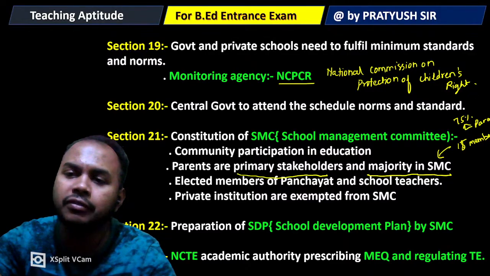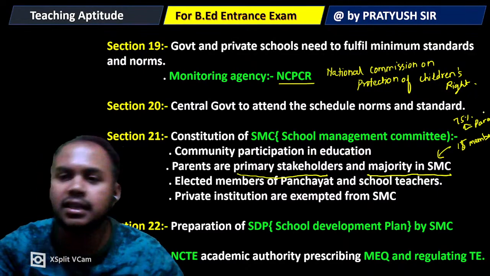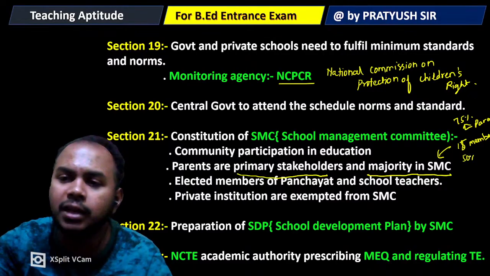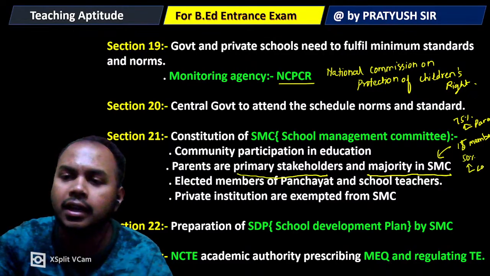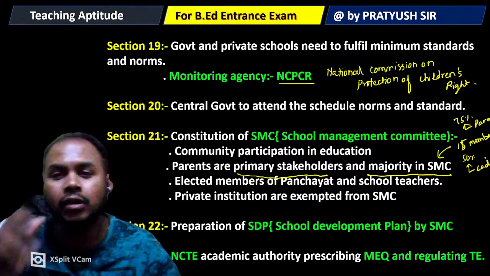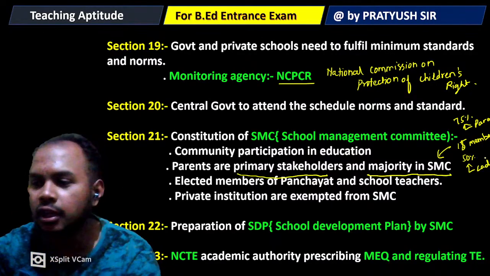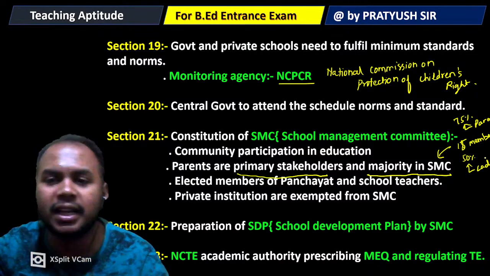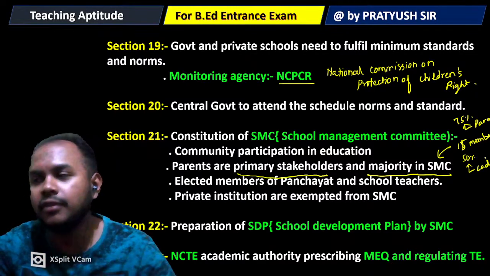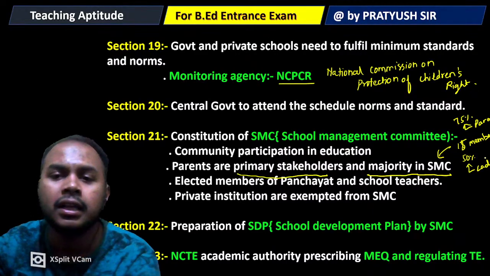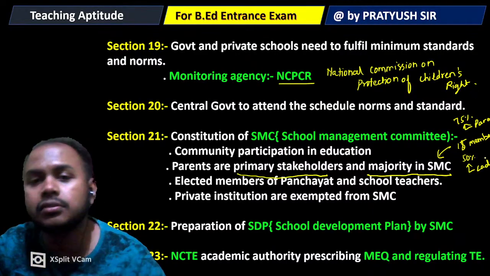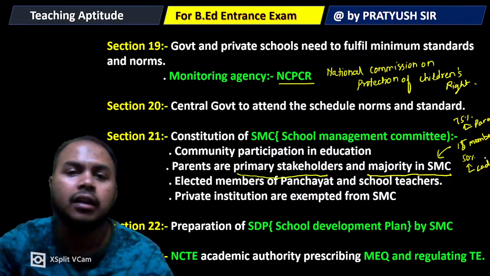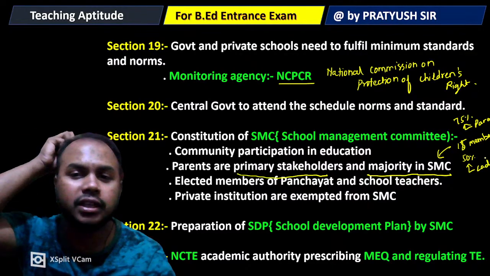75% out of the 15 members must be parents, and 50% out of them must be ladies. Equal representation from various classes must be ensured in the school management committee. So section 21 of RTE basically gives the right to constitute a school management committee, where community participation in education is there.